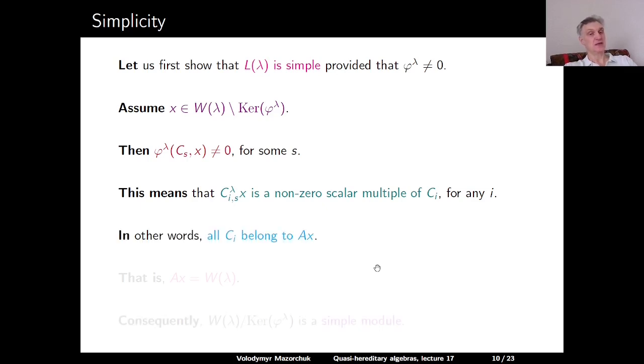And this means then that all c_i belong to the submodule generated by x. So the submodule generated by x is the whole cell module. But this means exactly that if we factor out the kernel of the form, then any element generates that quotient. So this quotient is a simple module, because it is non-zero.